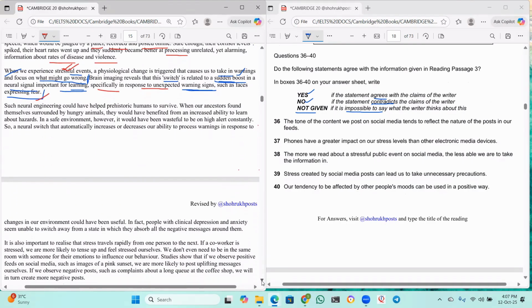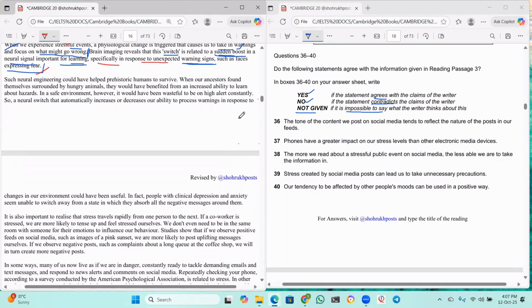Now, I think we have to read the next paragraphs as well. Okay. Now, let us read this paragraph. Such neural engineering could have helped prehistoric humans to survive. When our ancestors found themselves surrounded by hungry animals, they would have benefited from an increased ability to learn about hazards. In a safe environment, however, it would have been wasteful to be on high alert constantly. So, a neural switch that automatically increases or decreases our ability to process warnings in response to changes in our environment could have been useful.